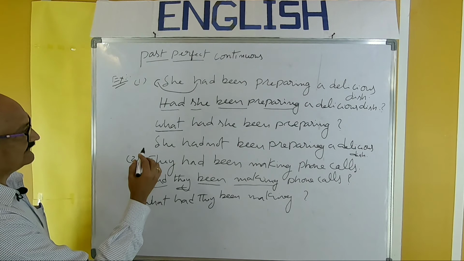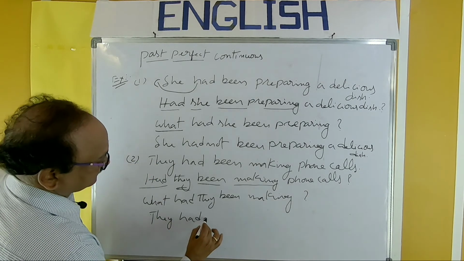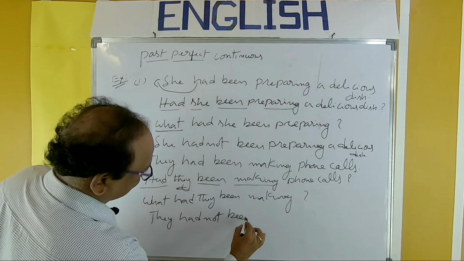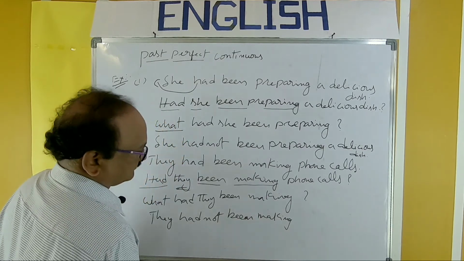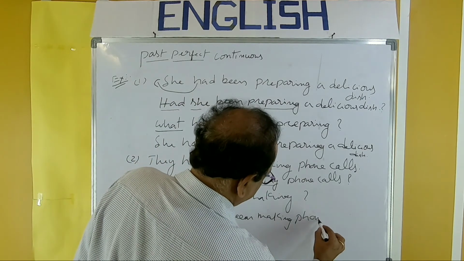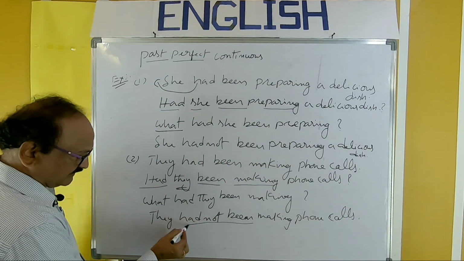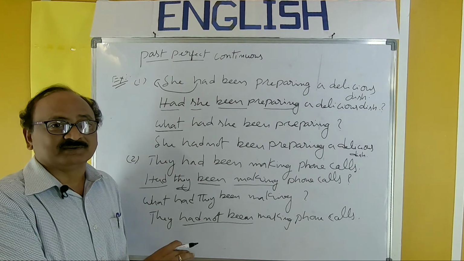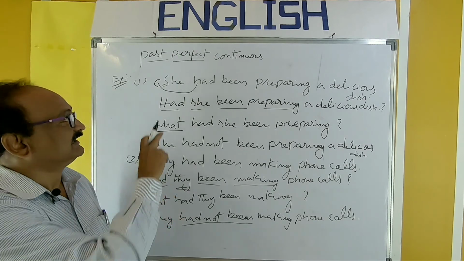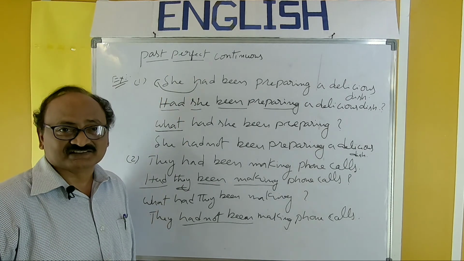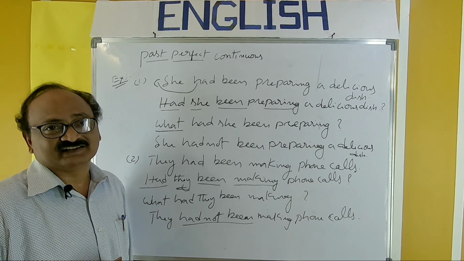Next, the negative form. They had not been making phone calls. They had not been making phone calls. That is the negative form. So these are all the different forms, different structures of past perfect continuous. We will take the usage in the next video presentation. Thank you for watching.